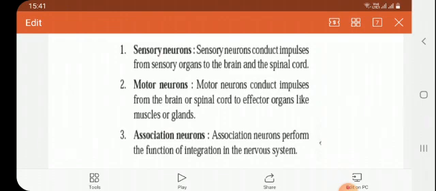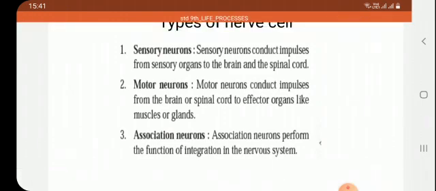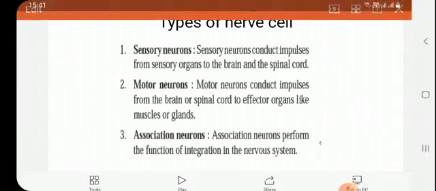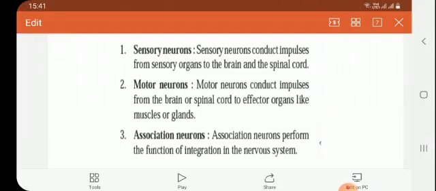Are you clear? Message from body to the brain is carried by the sensory nerves, while what action should be taken against it, that work is done by the motor nerves. Motor neurons carry the impulses from brain to the effector organs.